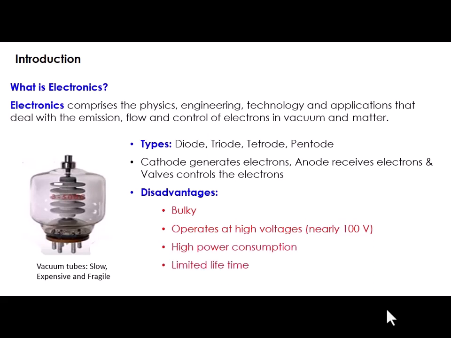Another disadvantage is their limited lifetime. The lifetime of these vacuum tubes is very short. That means if the vacuum is leaked, if the tube got leaked somehow, then this tube got damaged and it will not work further. So their lifetime is very less. In a similar way, the electric bulbs we use in our everyday life were also a kind of vacuum tube. Similar to them, the lifetime of these vacuum tubes was limited.